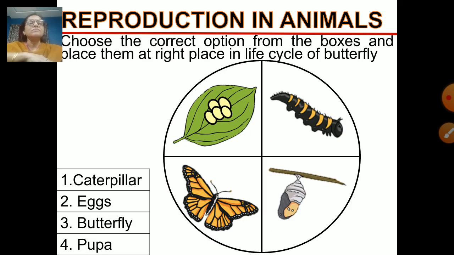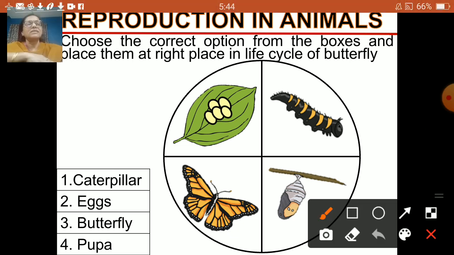Now, see here. Based on the life cycle of a butterfly, we will do this small activity. Here are the pictures of different stages of a butterfly, and you have to name them. The names are given in the box here. So these are the eggs. Then this is the caterpillar.